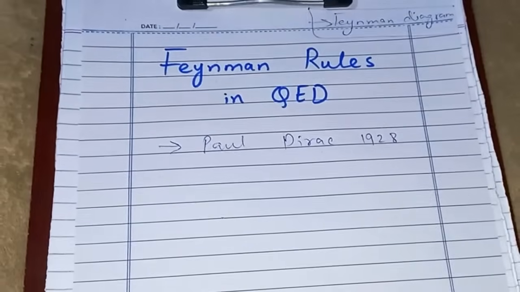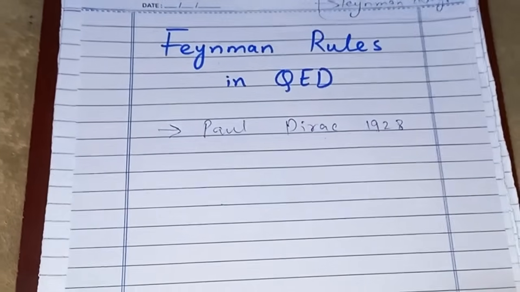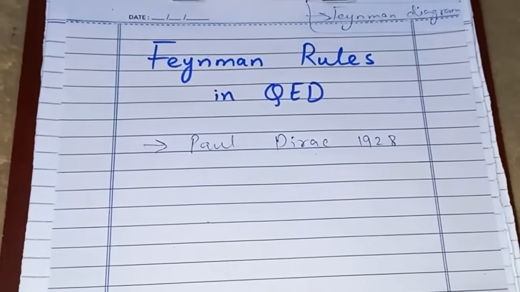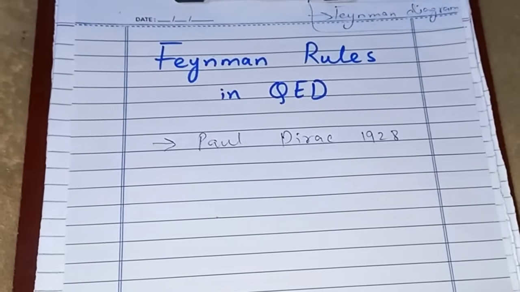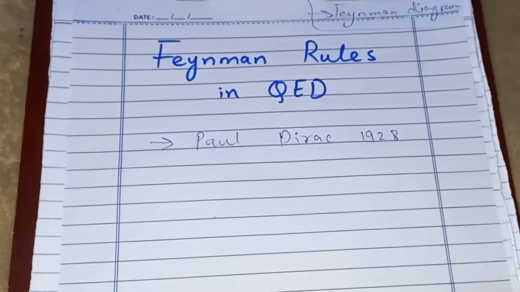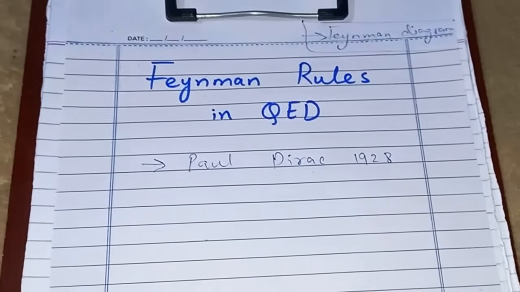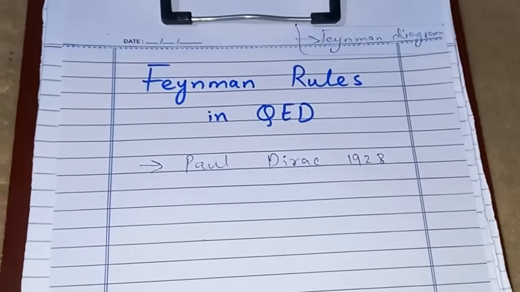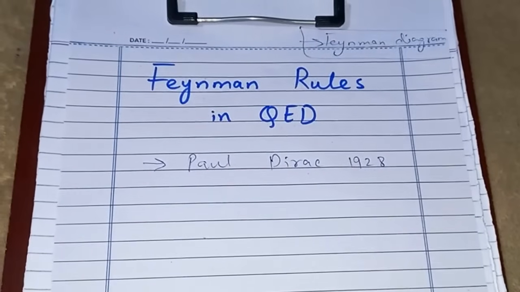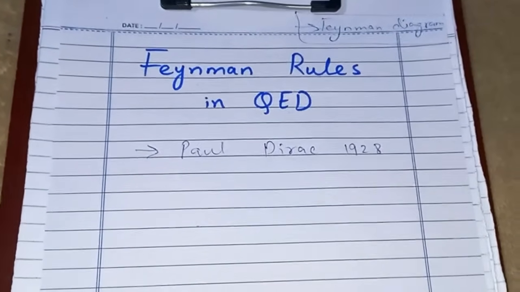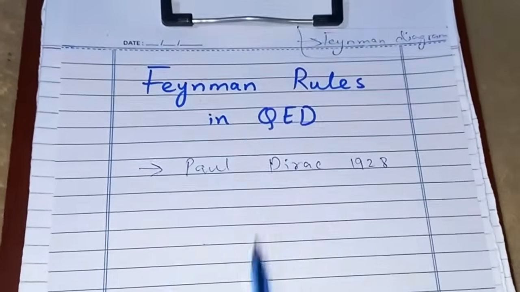Okay, so Feynman rules and Feynman diagrams hold a special place in this theory and in understanding this theory. Most students love them because they make the complex calculations way easier. So that's a kind of tool that we use for the calculations in quantum electrodynamics. All right, I hope that's clear to you, how quantum electrodynamics and Feynman rules are related to each other. Feynman presented his own contributions, which were also presented by other scientists. They were all given the Nobel Prize because they did independent work. But Feynman rules were the easiest one. Okay, he was a great teacher and one of my role models. So we'll be studying the Feynman rules in this video.